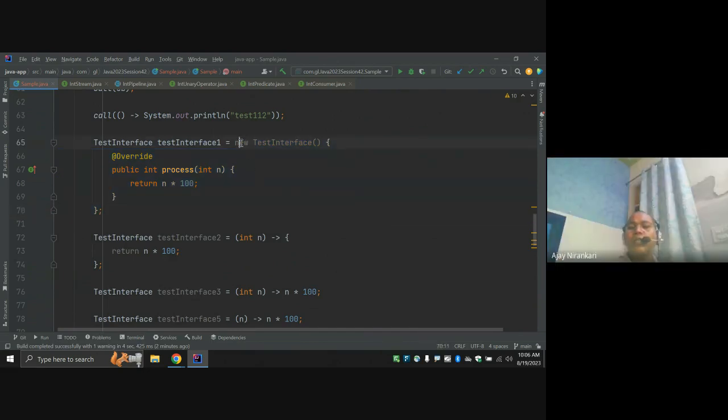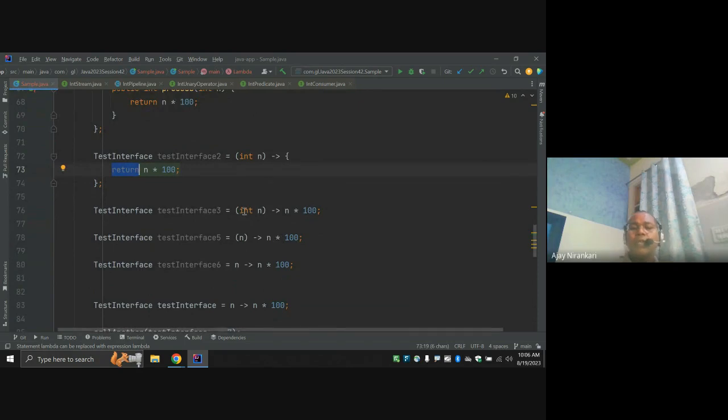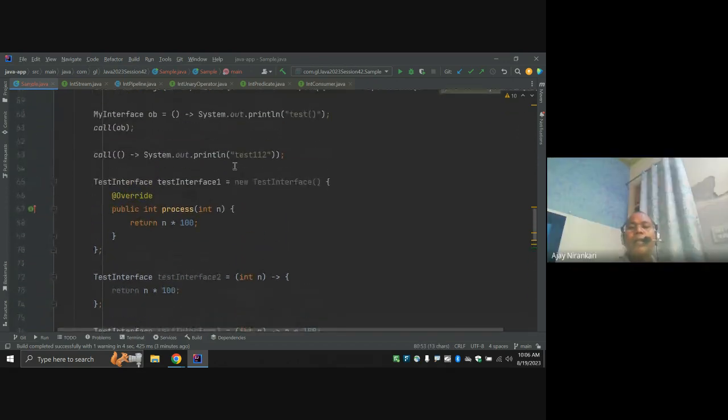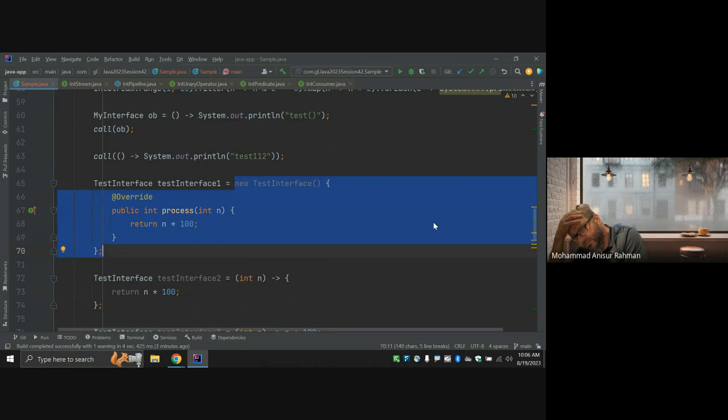I don't need new, I don't need this. This is the only important part. This is a one-liner code implementation. Just remove the curly braces. After that, no return, because only one line is written, the compiler returns it automatically. No integer required, no curly braces required, it's concise. So this line of code and this complete line of code are the same thing. Got it.